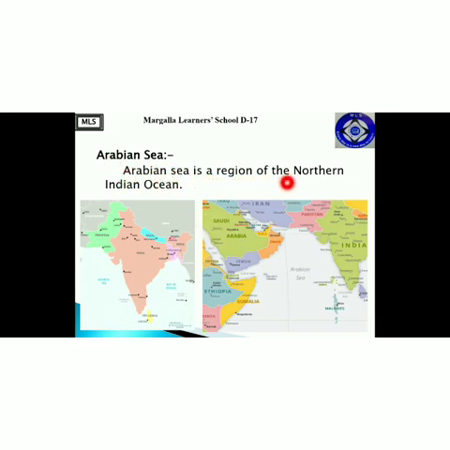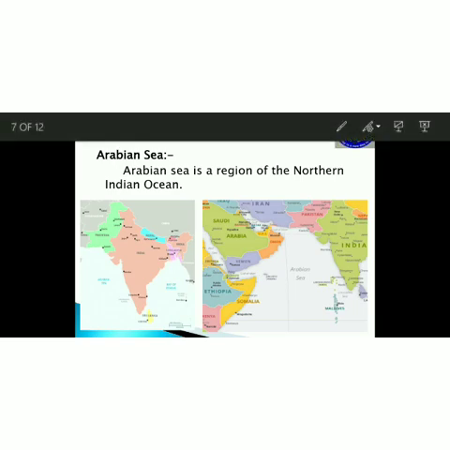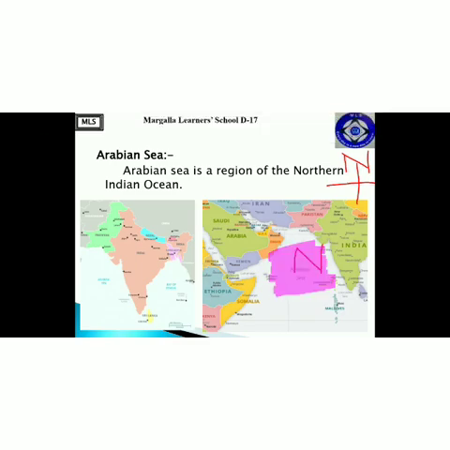Arabian Sea is a region of the northern Indian Ocean. So my dear students, we already know about the Indian Ocean. The area over here, which is this off-white color, the whole area is the Indian Ocean, but it's the northern area. As we have learned in the previous lectures regarding maps as well, east, west, north, south. Here is north. So this area is the north side of the Indian Ocean. The northern area of the Indian Ocean is known as Arabian Sea. It means the northern side of the Indian Ocean is the Arabian Sea.